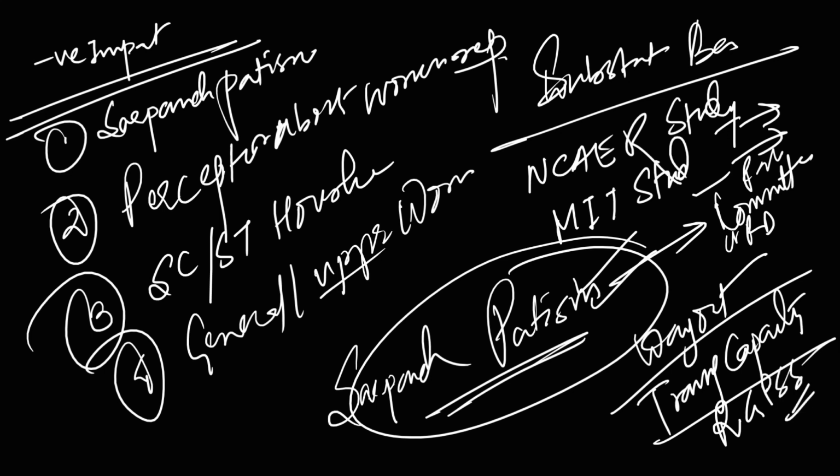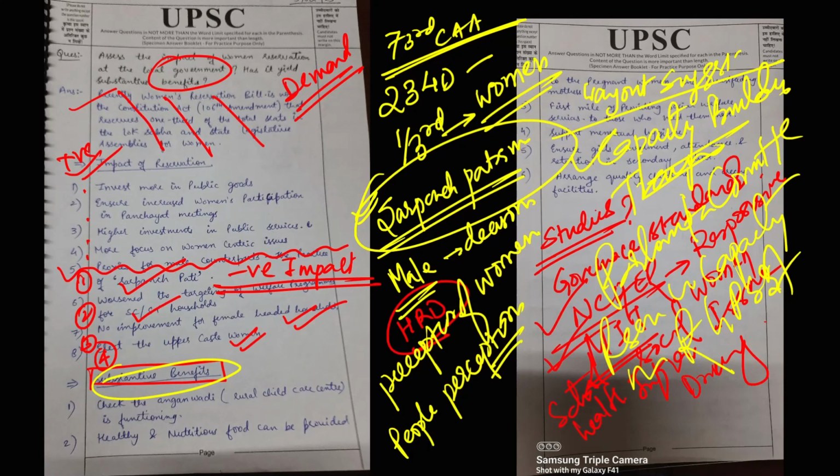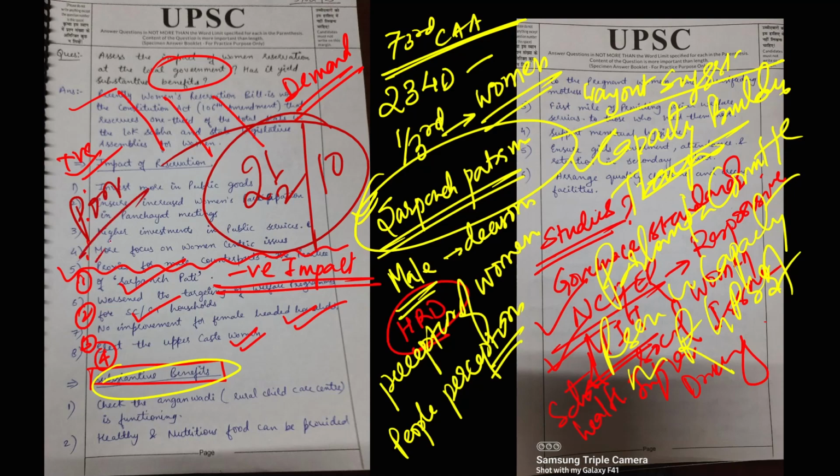So this is how you have to write. So how much do I give this answer? I think not more than 2.5 marks out of 10. It's a poor answer to say the least. So this is how you have to learn. You can see this. Don't make these mistakes.